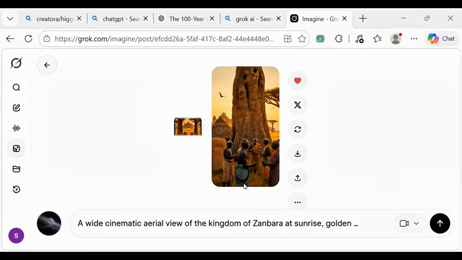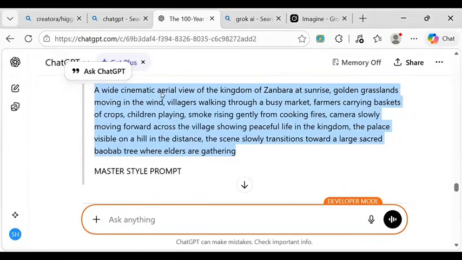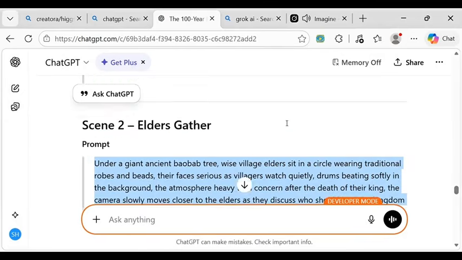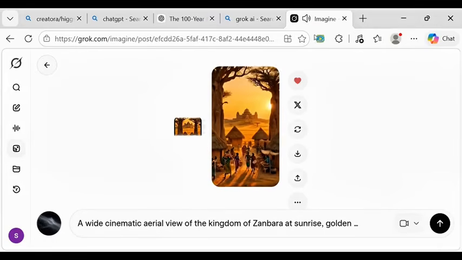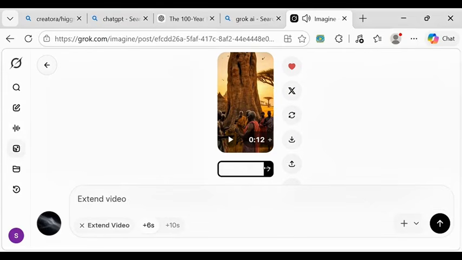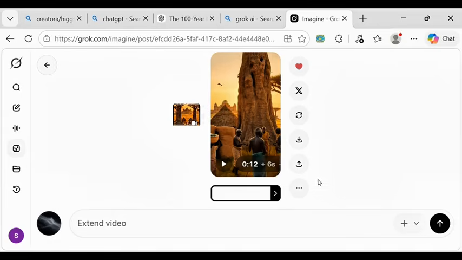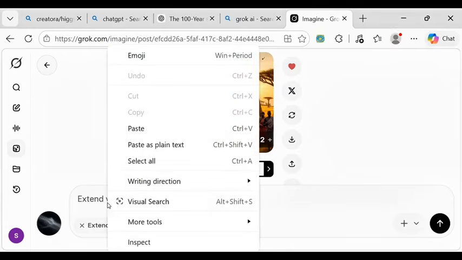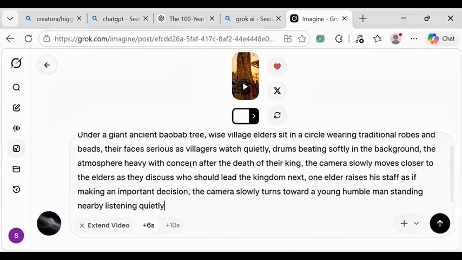We click on the three dots again, but before that, let's go and copy our prompt. The second prompt, the second one here, we copy it. After we copy, we go back to the AI again. We click on that three dots again, then we click on extend. This time we are extending it by another 6 seconds, from 12 seconds to 18 seconds. Then we paste the prompt we just copied, and after we paste our prompt, we click on generate.